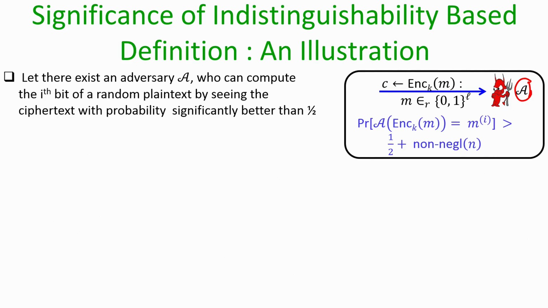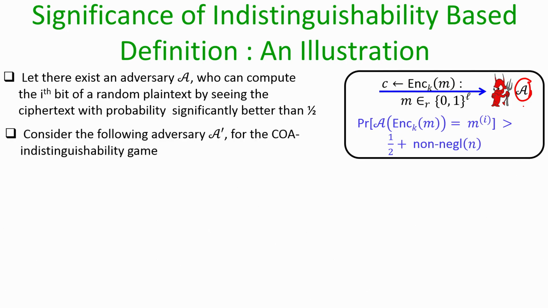That means, the property of this adversary A is, if you give him an encryption of a randomly chosen message, where the message is not known to him and the underlying key is not known to him, then this adversary in polynomial time can correctly output the first bit of the message, because I am assuming i equal to 1. This adversary could output the first bit of the message with probability half plus some non negligible function.